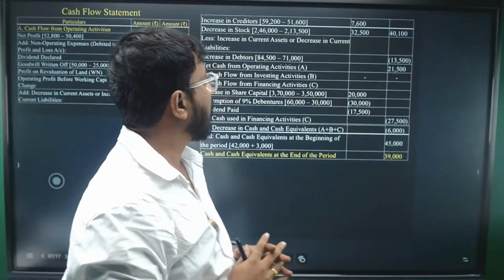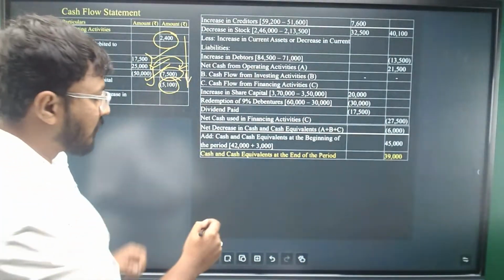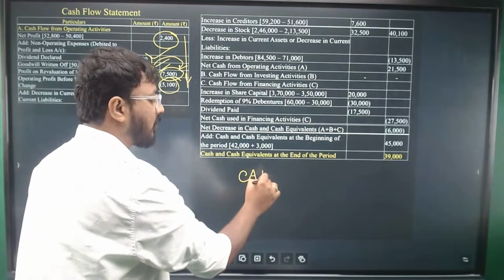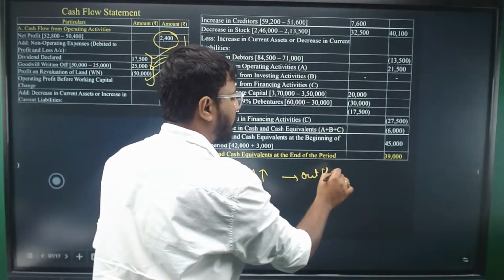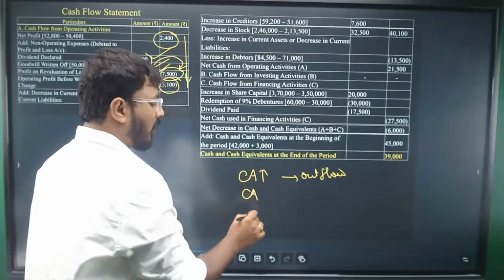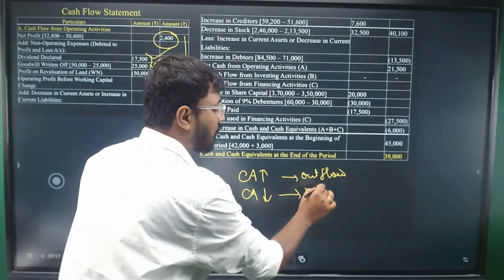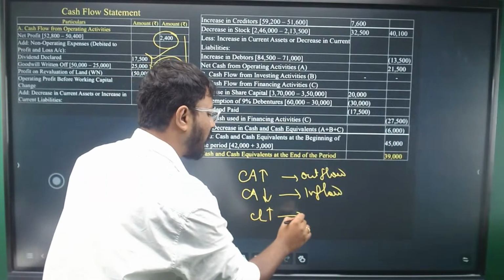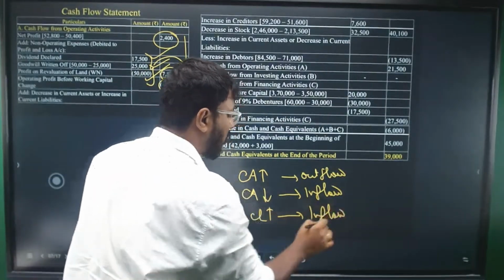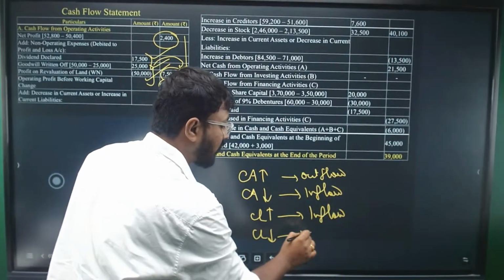Now this is the main area, right? You need to understand that if current asset is increasing, it is outflow. Current asset is decreasing, it is inflow. Current liability is increasing, inflow. Current liability is decreasing, outflow.